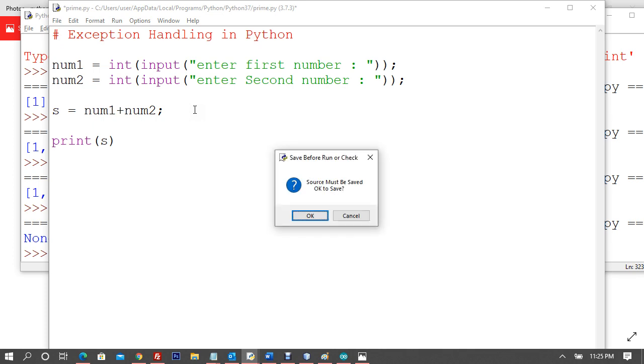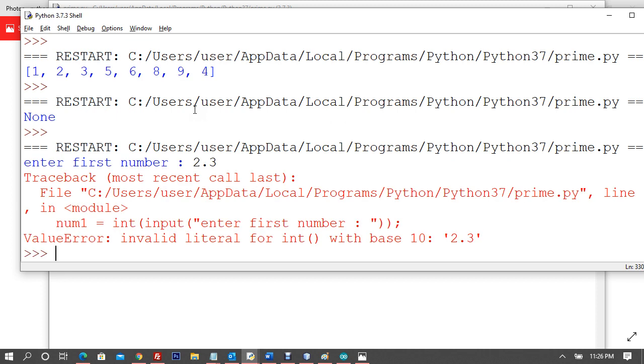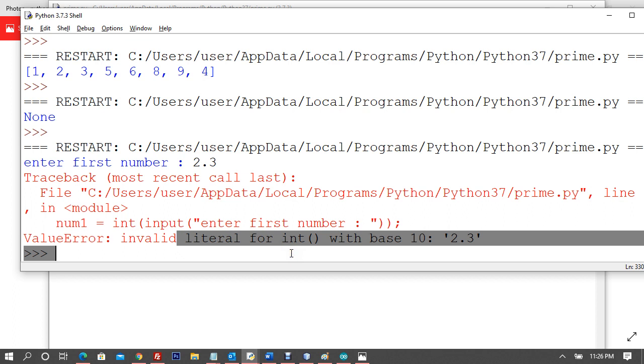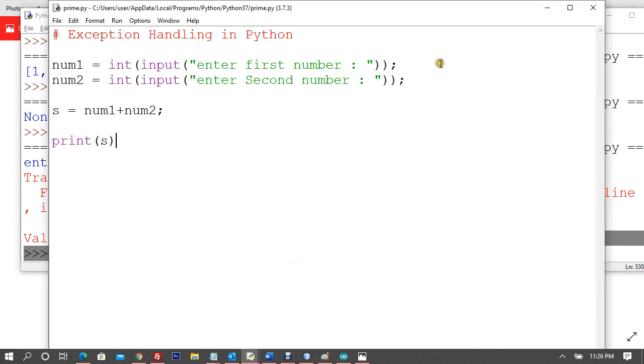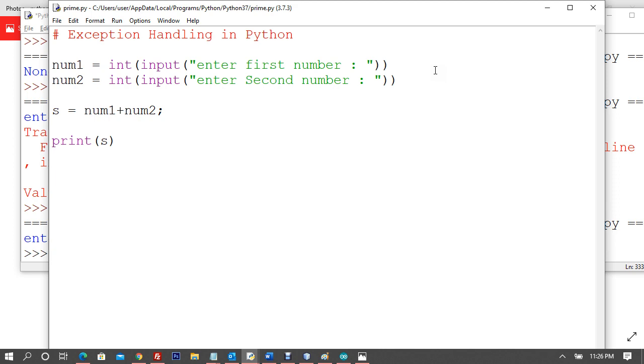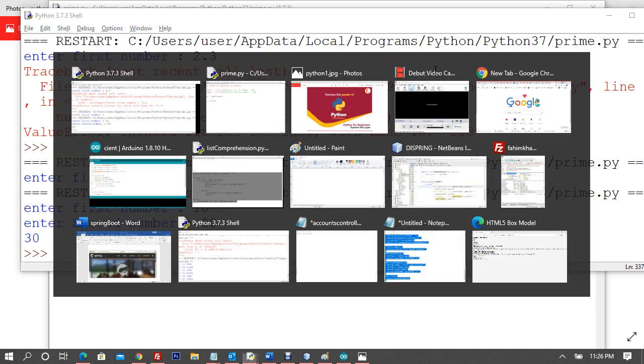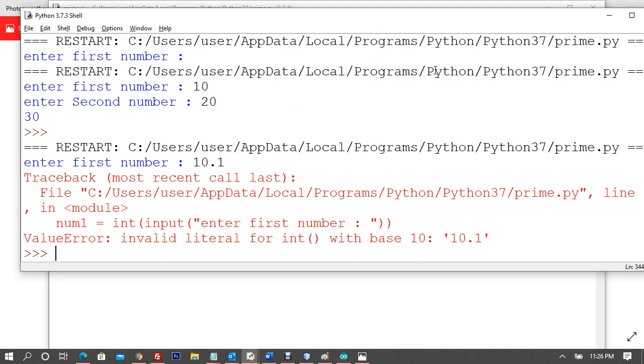Now if I run this program, it is going to work as expected and did not generate any error, but it is going to generate an exception. For example, if I give 2.3, I can see clearly invalid literal for int with base 10: 2.3. This is not an error, sorry, this is an exception. If I say 10 and 20, 30, absolutely fine. If I say 10.1, you can see I'm generating an exception. This is coming at runtime.